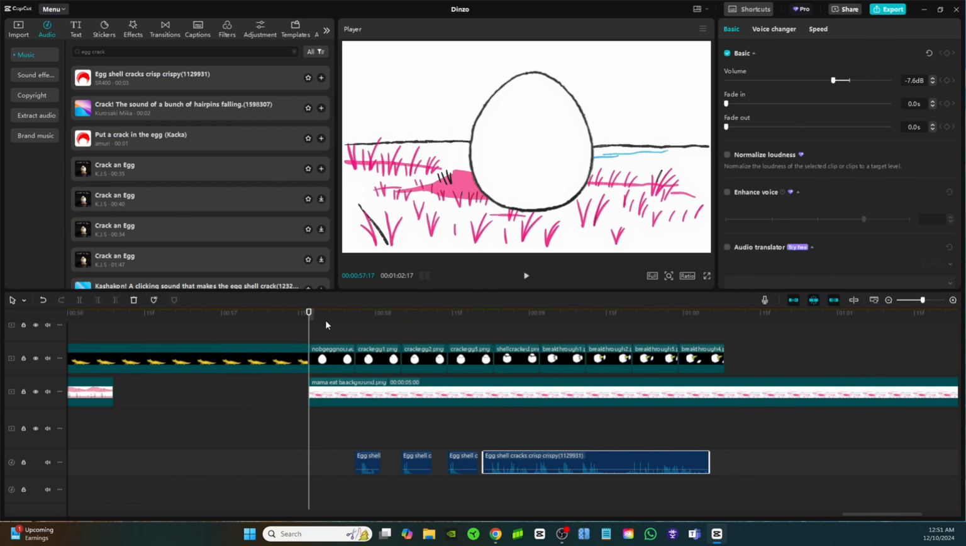So there you go. That's how you create an animation like that with the baby gator popping out of the cracking egg.